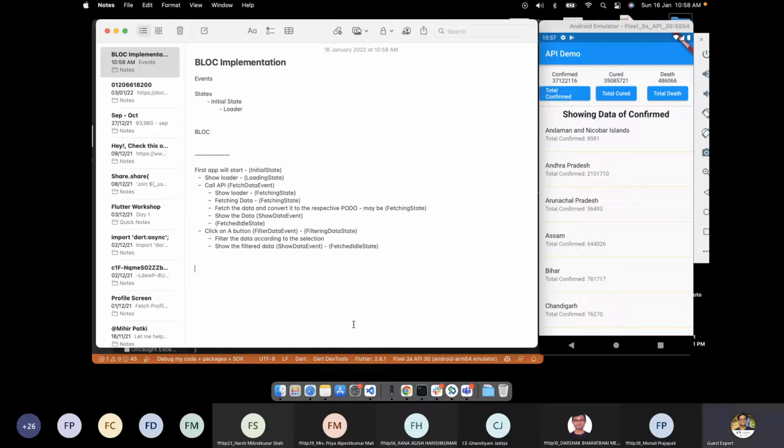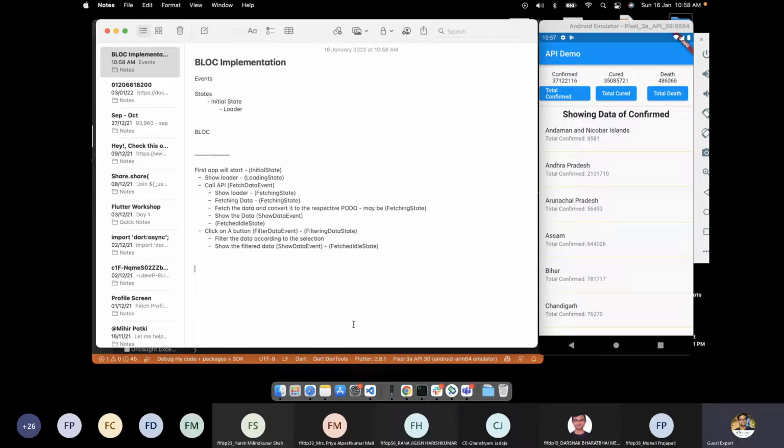So these are some states and events that we need to write if we want to convert this application using the bloc. Bloc has complete visibility: if you find any error, any bug, you can know in which state your app is right now. You can go to the particular piece of code in your bloc and see what mistake you made. So that's the benefit.